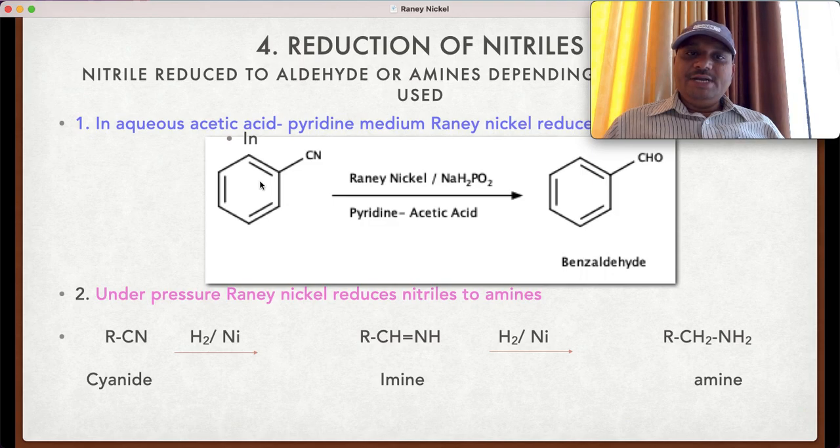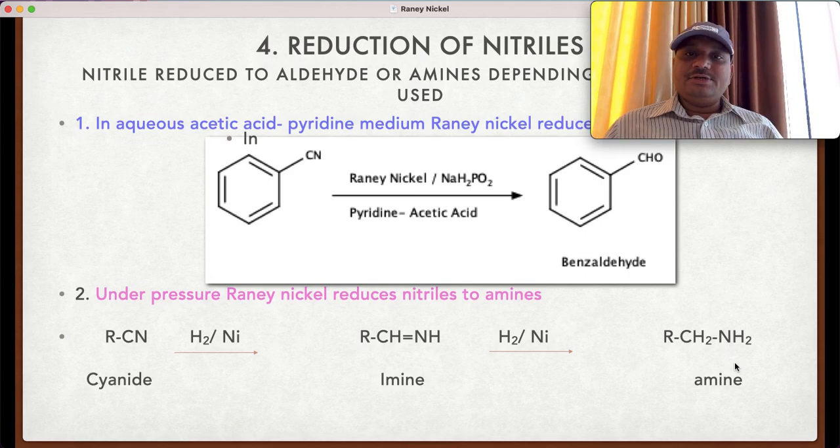Cyanobenzene on treatment with the Raney nickel in acetic acid and pyridine medium, we get benzaldehyde as the product. Under pressure, Raney nickel reduces nitrile to the amine. Alkyl cyanide on reduction with the Raney nickel, firstly we get the imine, which on further reduction we get the amine as the product.